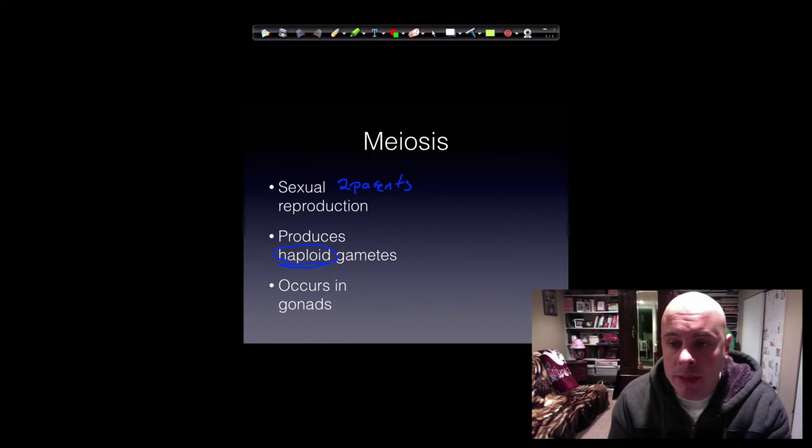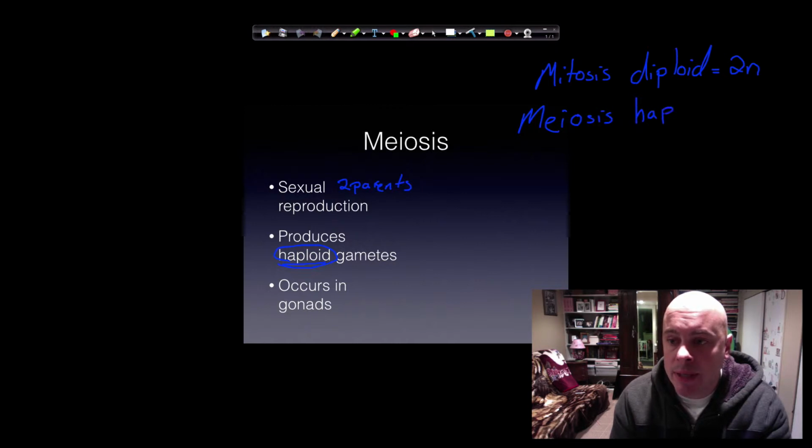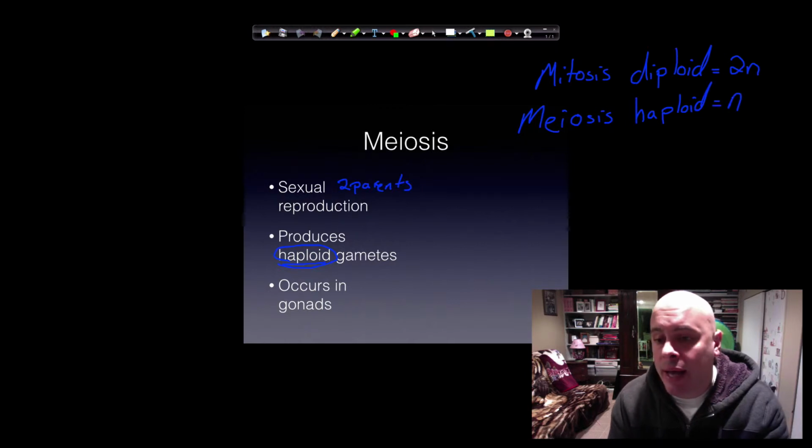Well, mitosis is producing diploid cells, and diploid is represented by 2N. Meiosis is producing haploid cells, which is represented by N.